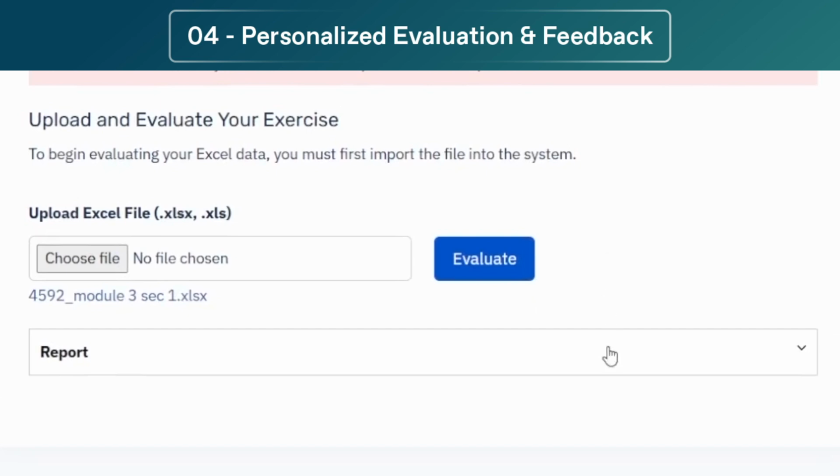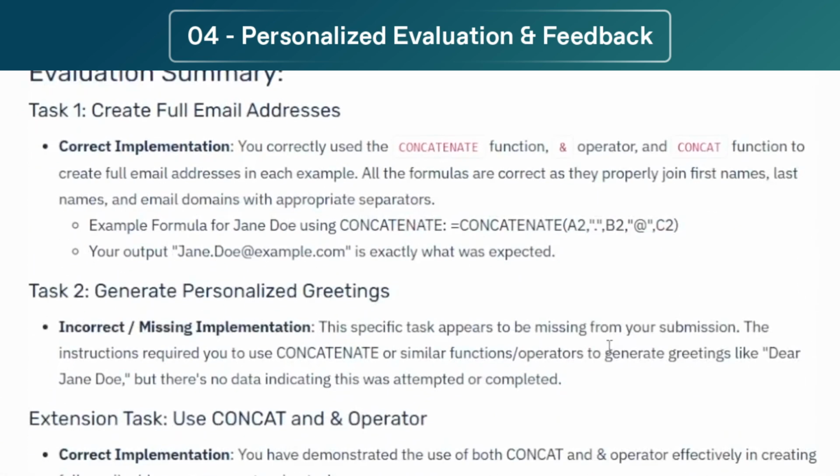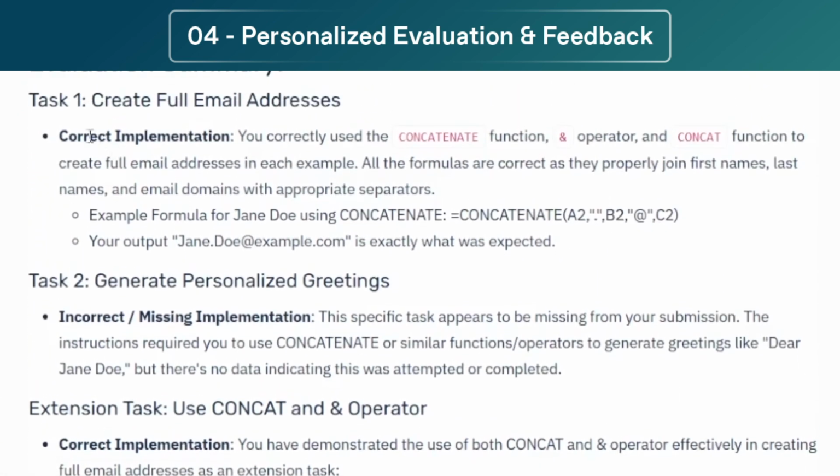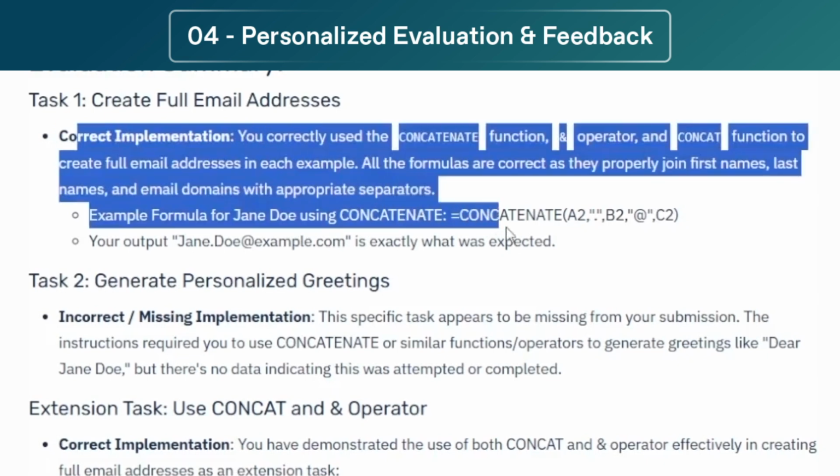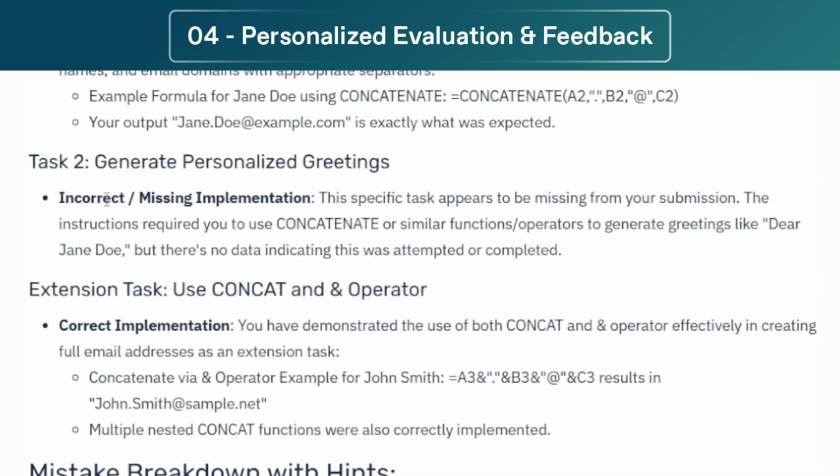Once the evaluation is done, you can click on the report. So we can look at it: the first task is correctly implemented. Amazing. Then the second task has some incorrect or missing implementation.